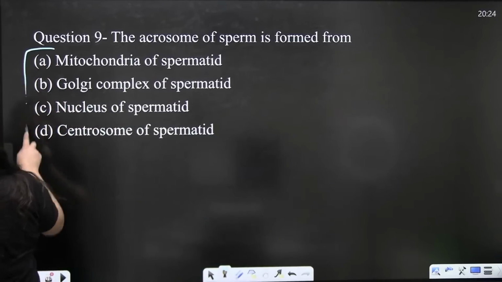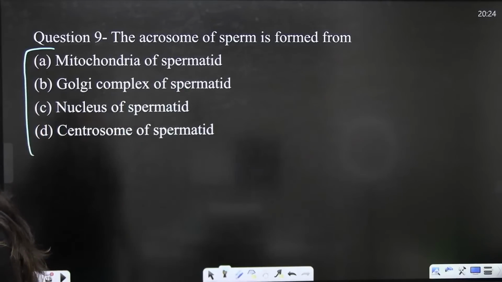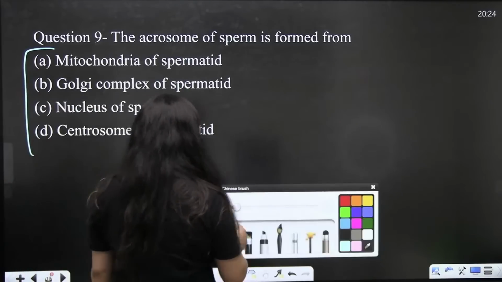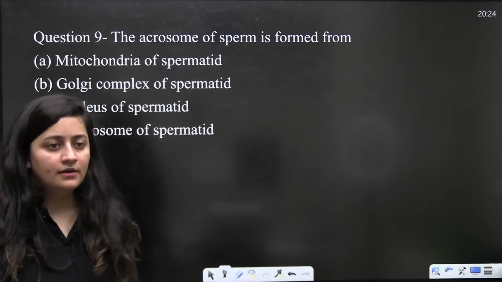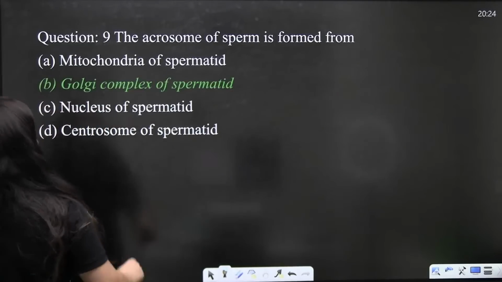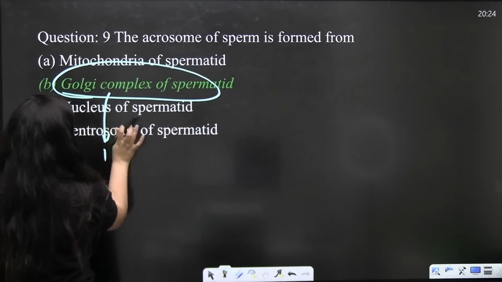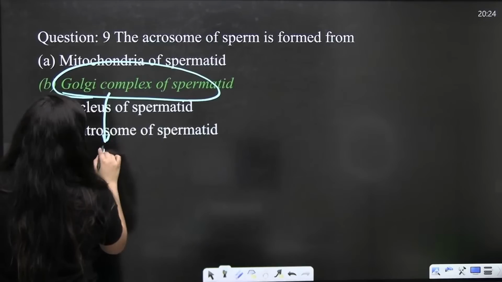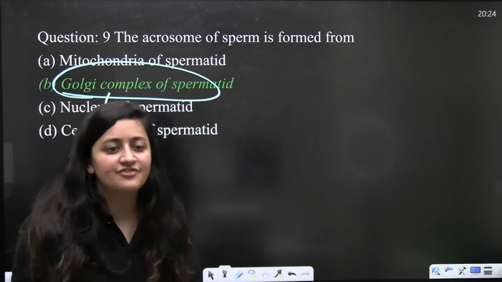The acrosome of sperm is formed from... Tell me. Acrosome, very easy. It is the Golgi complex. The organelle having two faces, polar it is. Right, cis face, trans face is there.